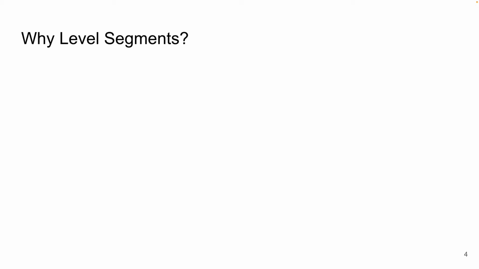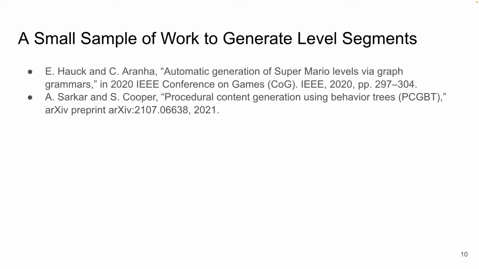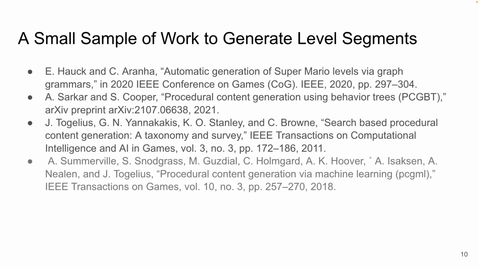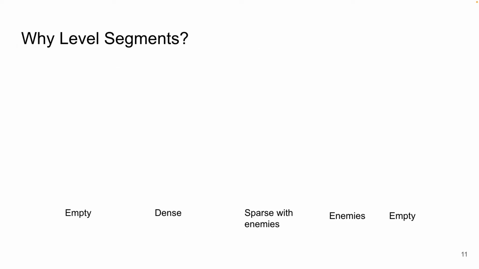Imagine we want to build a complex Mario level. Say it starts out relatively empty, then we add a dense portion, and then something sparse but with some enemies, and then perhaps we add a lot of enemies, and then we want to finish the level simply with just something empty again. And there are ways we can do this. We can use graph grammars, behavior trees, search-based methods, machine learning approaches, even reinforcement learning, and more. So why not generate the whole level at once?